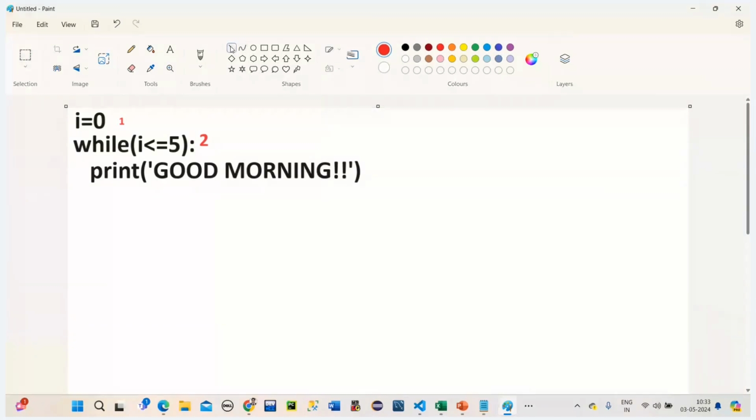So in this, the condition is absolutely true here. T means true. When the condition is true, what will it print? When the condition is true, where will it go? It will go to this block because the condition is true, right? And what will it print? Good morning. Very good. And after this, what will happen?